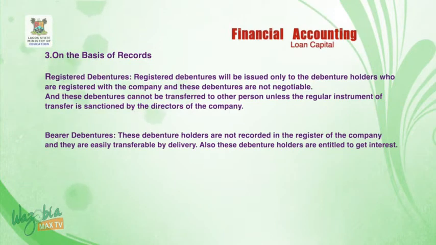Number 3, on the basis of records, registered debentures and bearer debentures. Registered debentures will be issued only to the debenture holders who are registered with the company, and these debentures are not negotiable. And these debentures cannot be transferred to other person unless the regular instrument of transfer is sanctioned by the director of the company. Bearer debentures. These debenture holders are not recorded in the register of the company, and they are easily transferable by delivery. Also, these debenture holders are entitled to get interest.